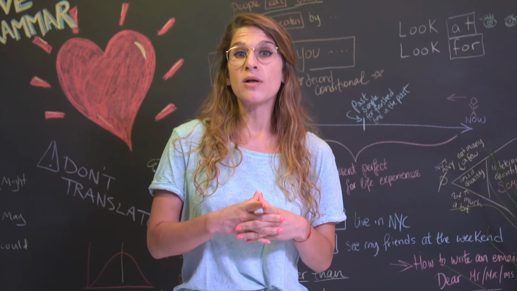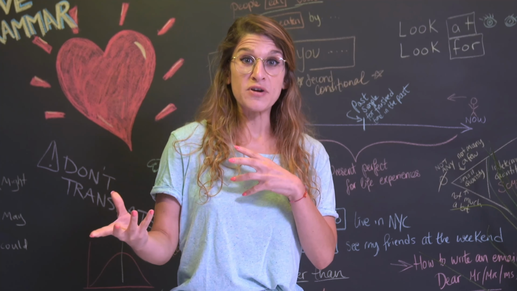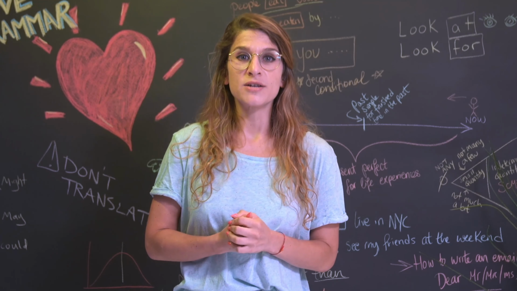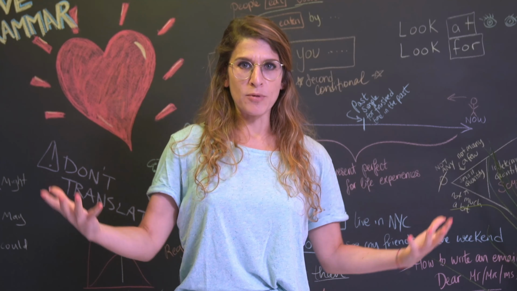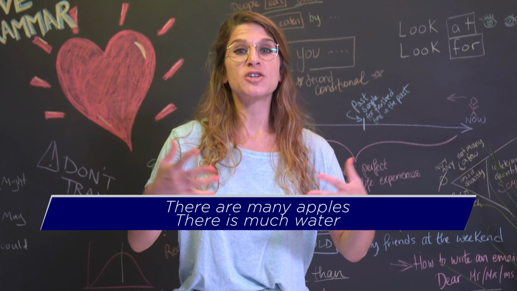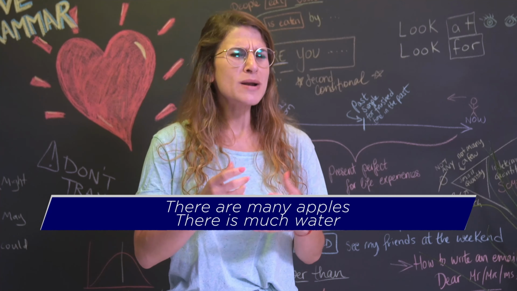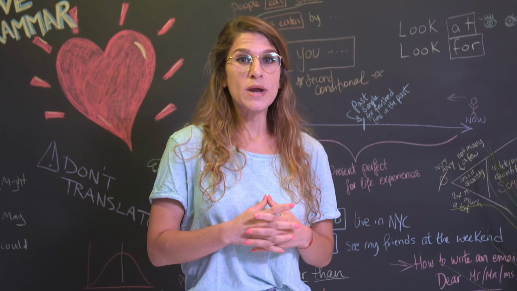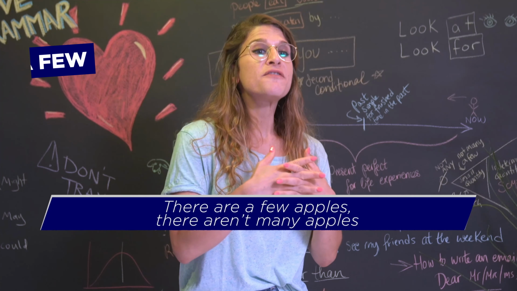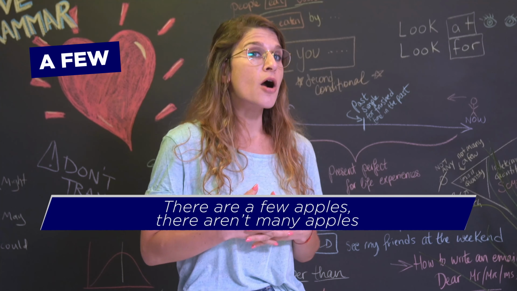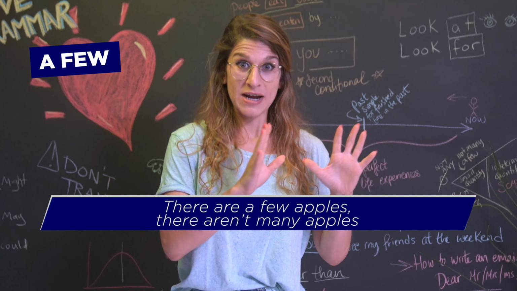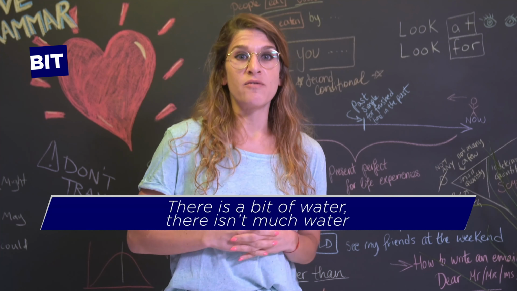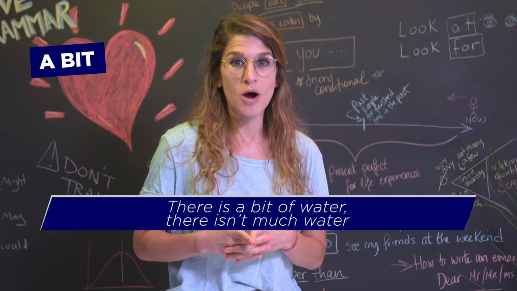Another way to describe a large quantity that is different between countable and uncountable is to return again to many and much. There are many apples. There is much water. And what about a small quantity? Well, for countable, we have there are a few apples, or there aren't many apples. That's for countable. And for uncountable, there is a bit of water, or there isn't much water.